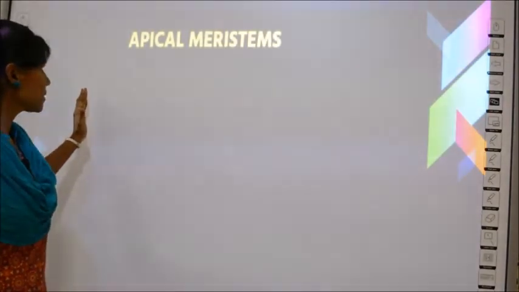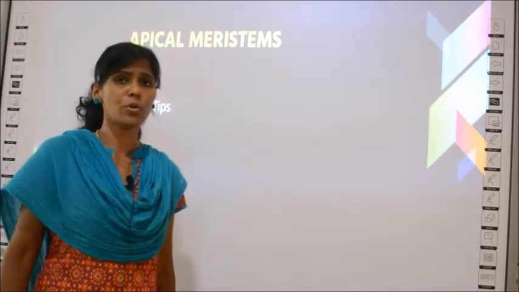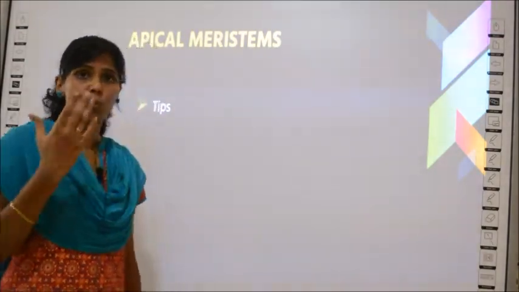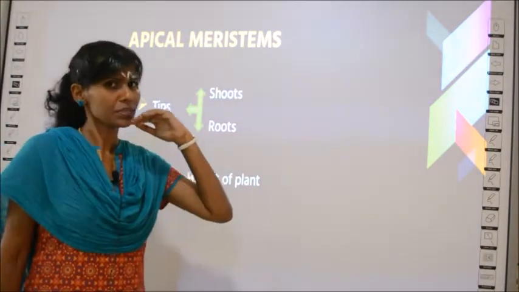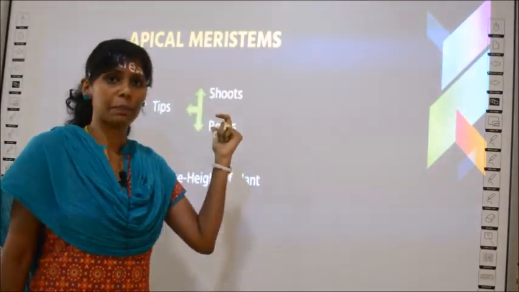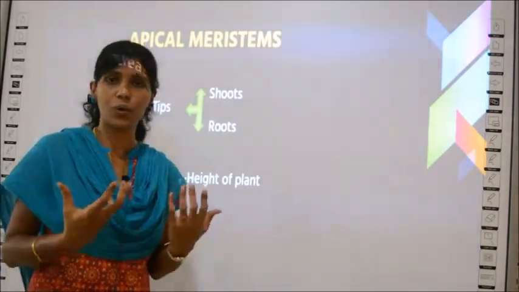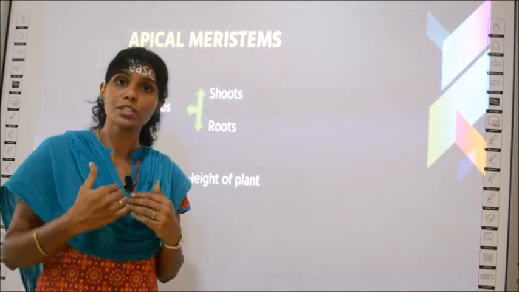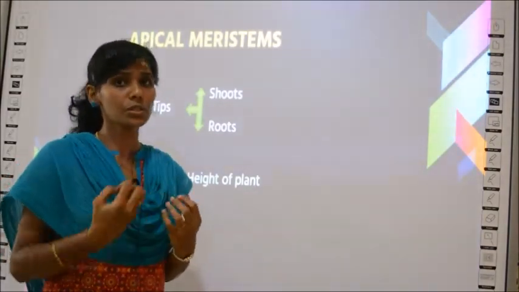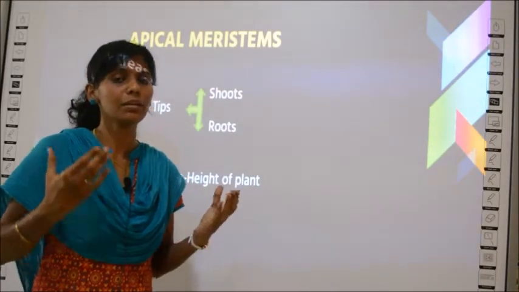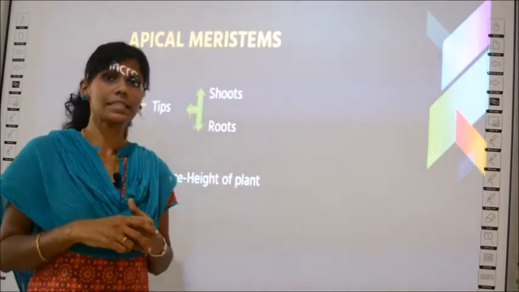So the first type is apical meristems. Always, apical meristems are found in the tip of the plant, either the tip of the shoot or the tip of the root. Either the shoot's tip will have apical meristem or the root's tip will have apical meristems. Why? Because the root also grows, no? How the shoot grows above the ground, the root also extends downward. As many years pass by, the roots will be very deep because they also grow in length.